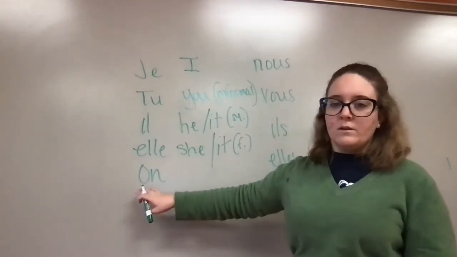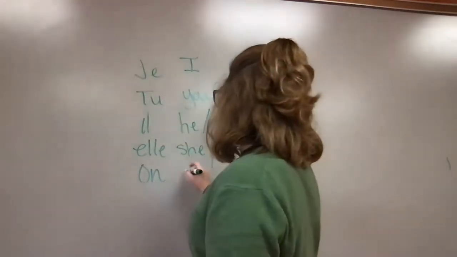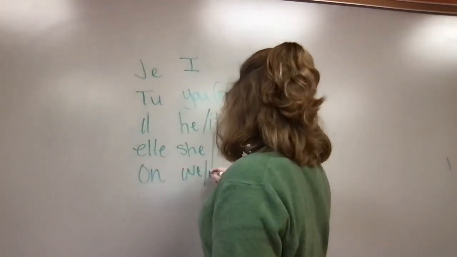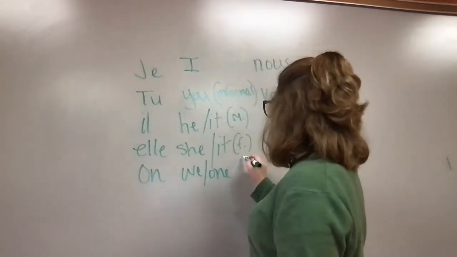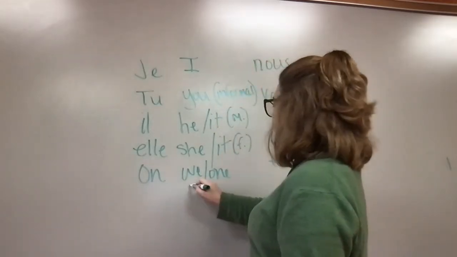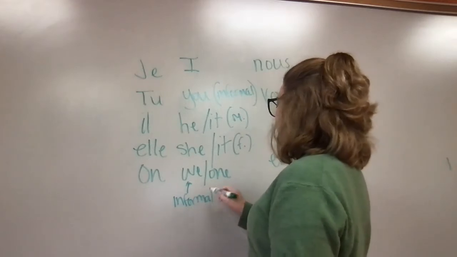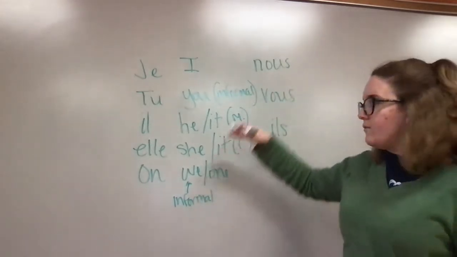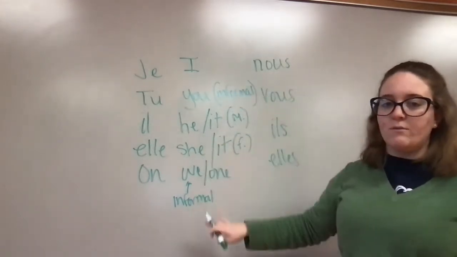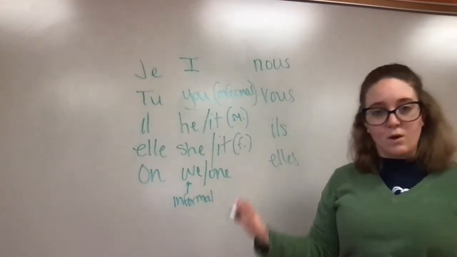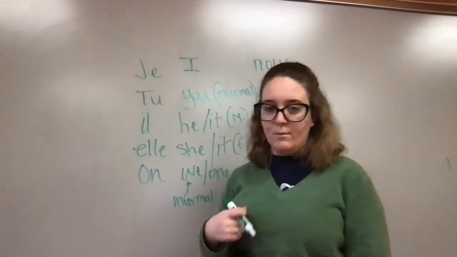For on, this is how we say we or one. And for we, this is informal. So again, going back to formal versus informal, remember, informal is dealing with people that you know very well, like your friends, your family members, and such.